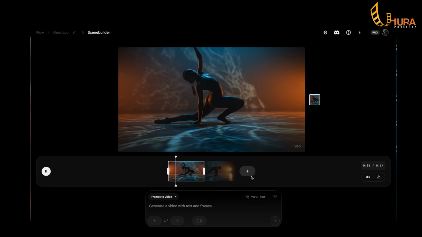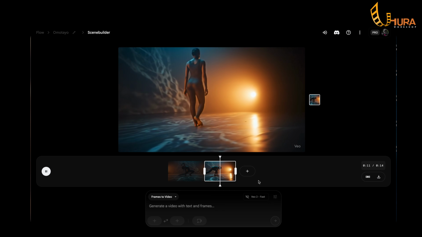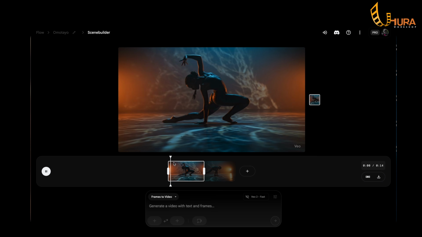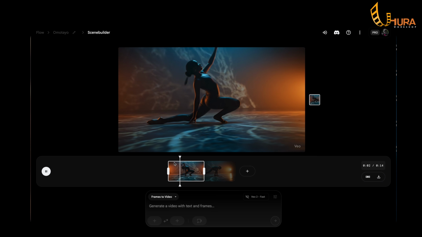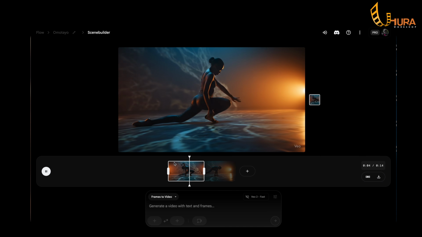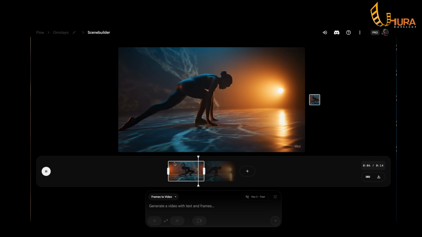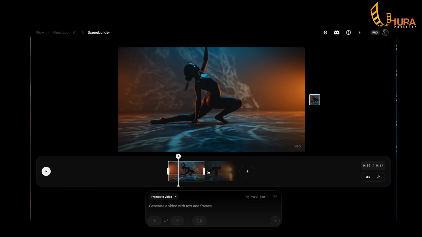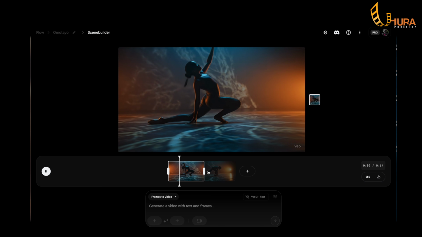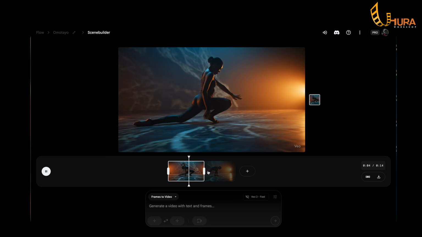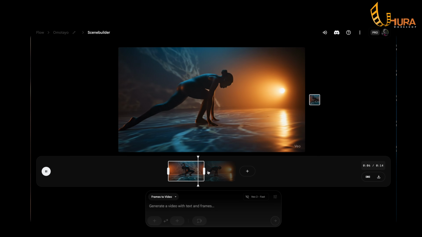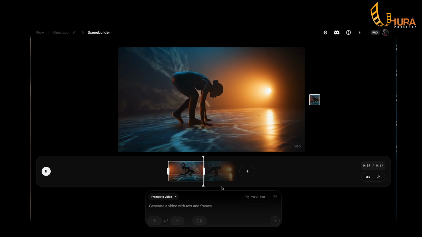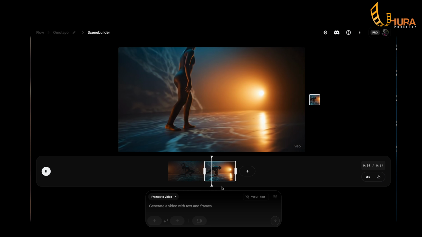So this is the first one. Can you see the seamless transition? This is beautiful, beautiful. I'm playing it again. I moved from one scene to another scene with the same person, the same character, the same environment. I can use one character to tell different stories all through. The only challenge is there's no audio, but this is fantastic. It's like a jump cut here, but by the time you put this on your timeline, you can piece both of them together and it will look like a seamless video.